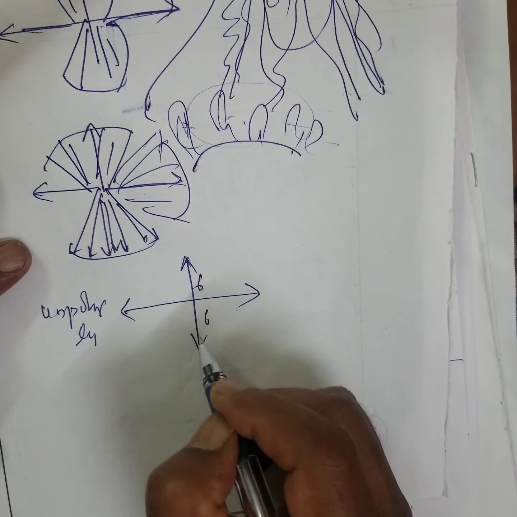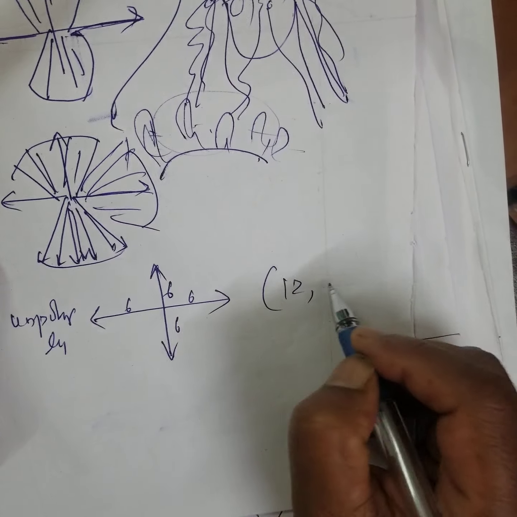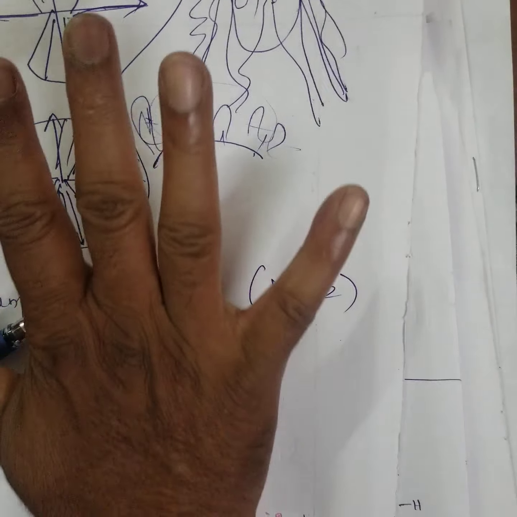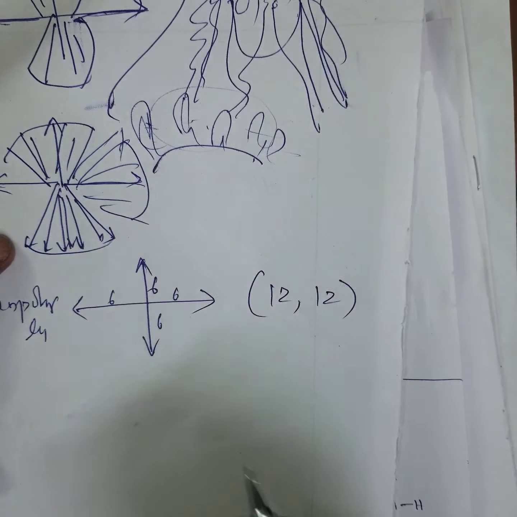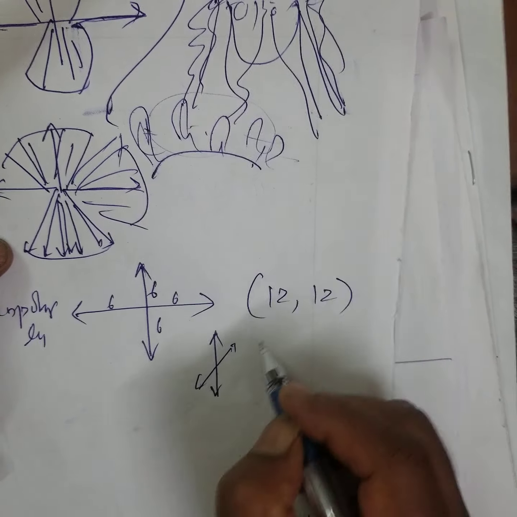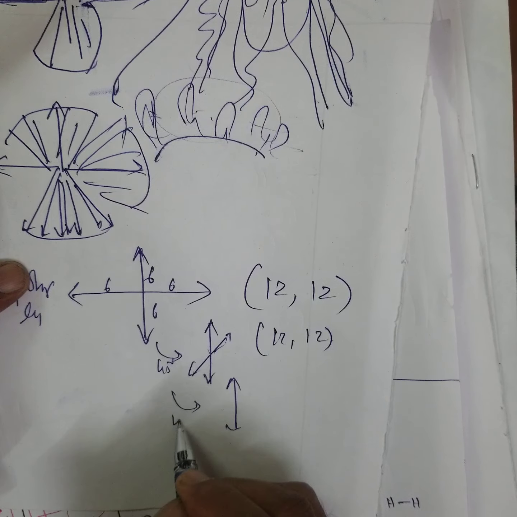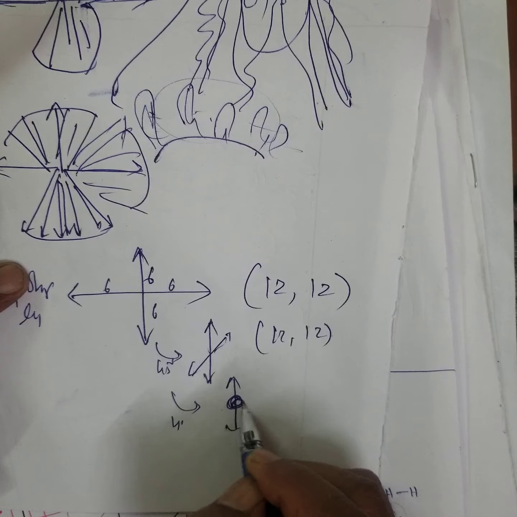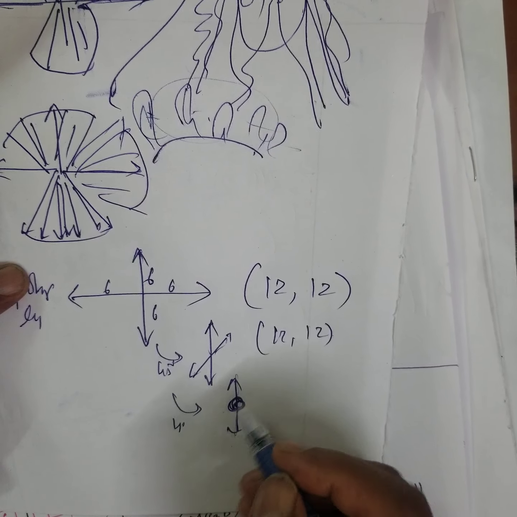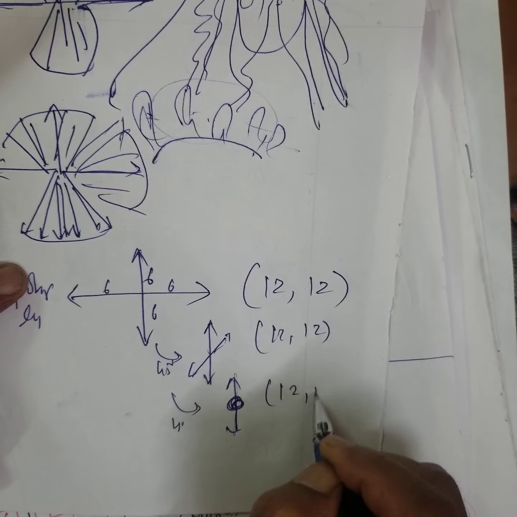This is 6 vector, this is 6 vector, this is 6, 6. Horizontal, 12 units, vertical is 12 units. Now I am rotating like this, 45 degrees. How it looks like this. That means 12, 12. This is 6, this is 6, this is 6. Then this is rotated by 45 degrees. Further rotated by 45 degrees. This is 6, this is 6. Outside 6, inside 6. Therefore 12, 12.